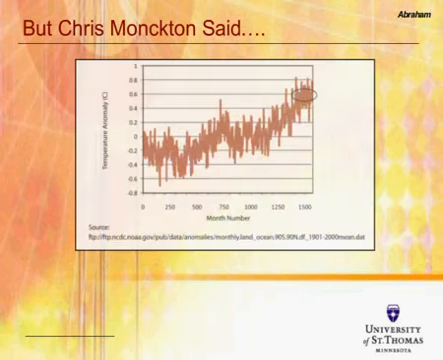Now, let's take a longer term view, though. This data goes back to 1880. And what you see is that there's an up and down monthly jiggle. Now what Chris Monckton has done is he's focused just on the part in the upper right. I'm showing that region in a circle. He's saying, you know, temperatures over the last few years haven't gone up, so therefore temperatures aren't really increasing. But that's not really true. When you look at the long-term temperature data, and in fact I showed the yearly temperature data from the NCDC a couple slides ago, you see that there's a consistent increase.